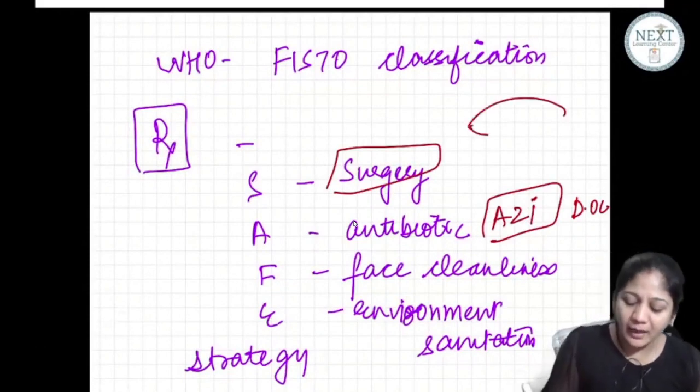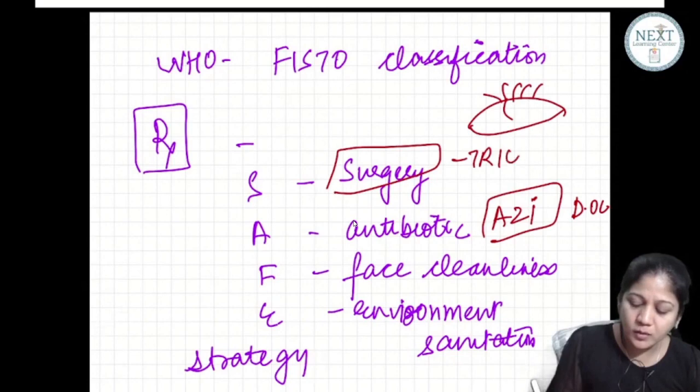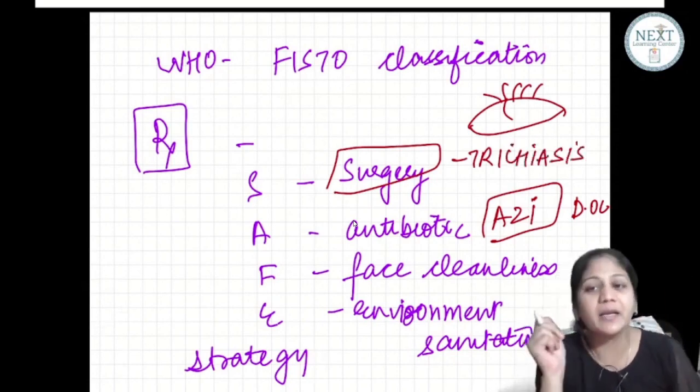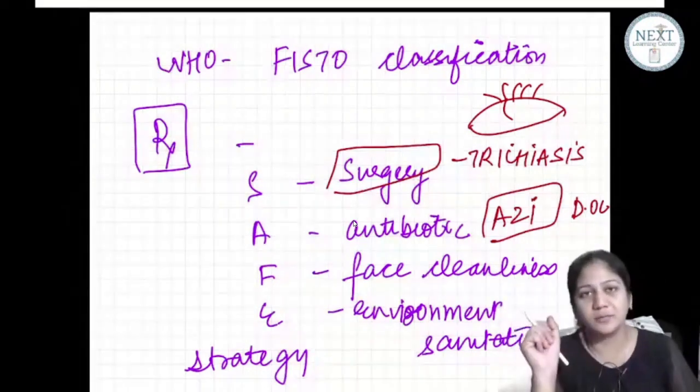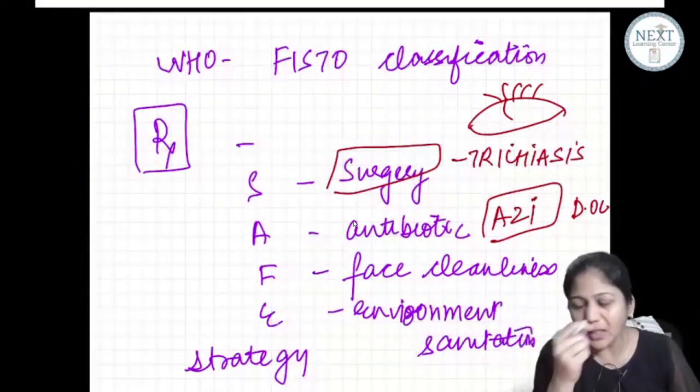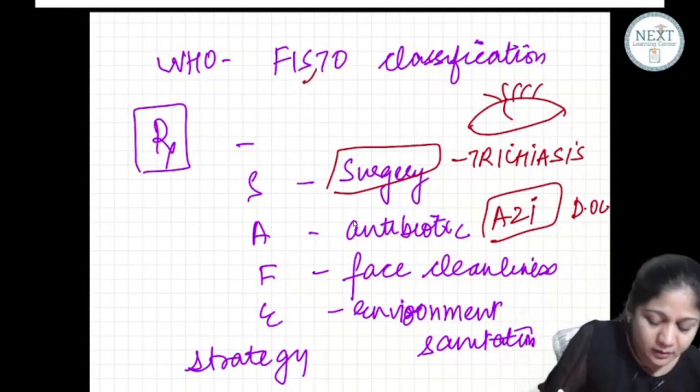Now, my next question: in which cases would you do a surgery? So, when you have trichiatic eyelashes, you have to do a surgery. Trichiasis. What is trichiasis? A misdirected eyelash. You must do a surgery. Okay? Now, my next question. What is this S here? S is stage of scarring.